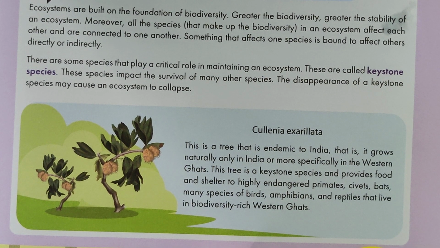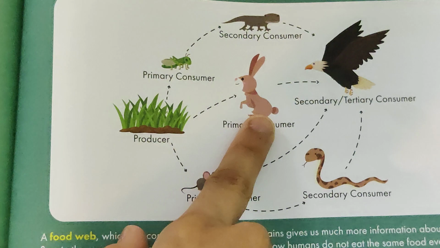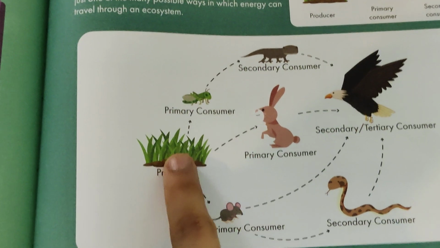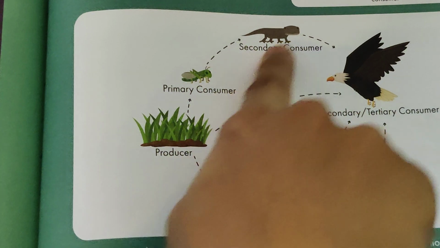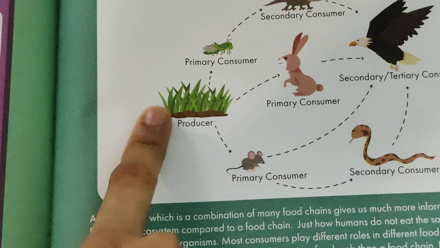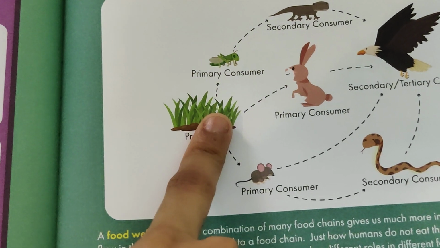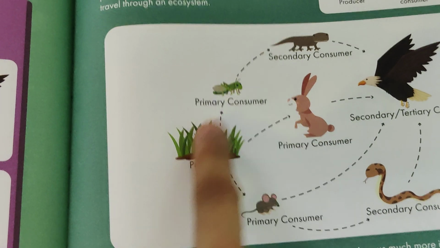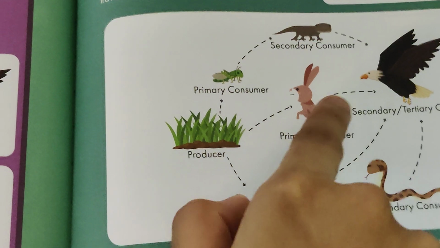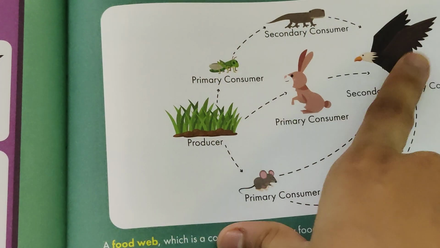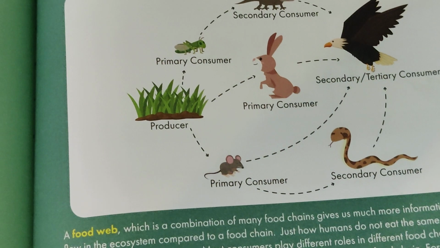Seriously, let me show you guys. As you can see here, this is the food chain, and if the producer, which is this thing, is not there, all these will become extinct soon, or sooner. This will all become extinct if this one thing is not there, because this is the producer. From this will come this, and this will eat on this. So if this is not there, what will this eat? And if this is not there, this won't be there, because this feeds on this. I know you get it.